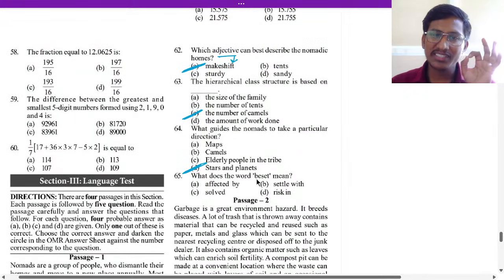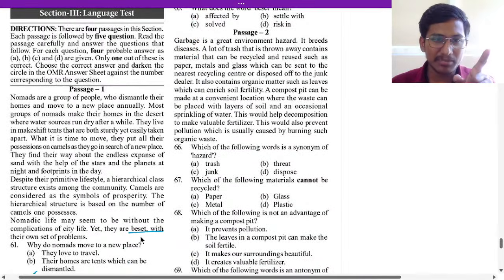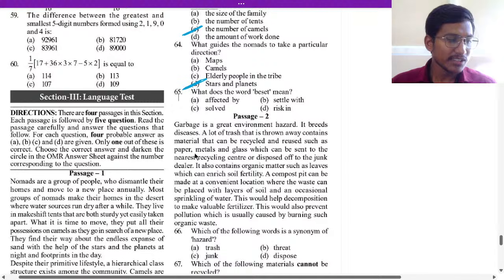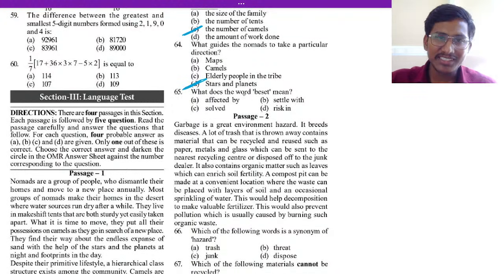So what does the word beset mean? Beset, here: beset with their own set of problems means settle with their problems, right? So 65 is, that is, affected by. Okay, 65, what will be the answer? What do you mean by beset?